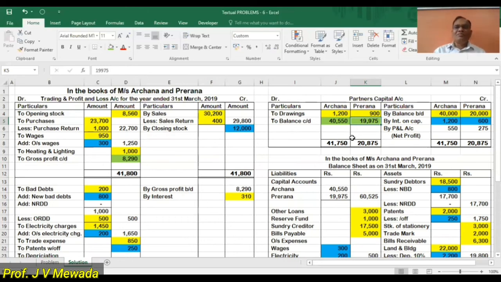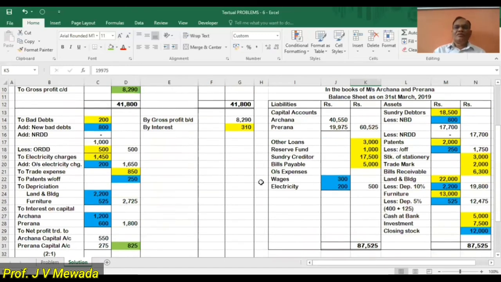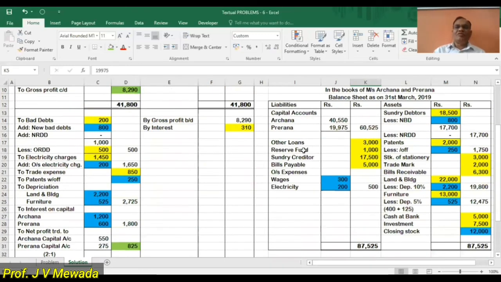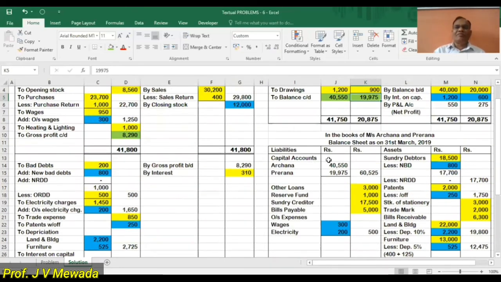Now these balances we will transfer to the liability side, the capital account of Archana 40,550 over here, and for Prerna 19,975. So 60,525 is the total. Here the total of outstanding is 500. Debtors when casted out 17,700.